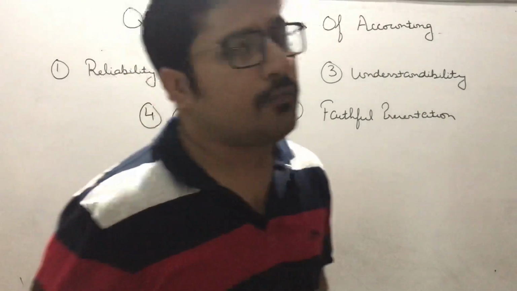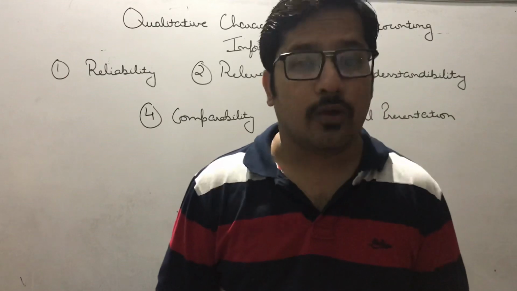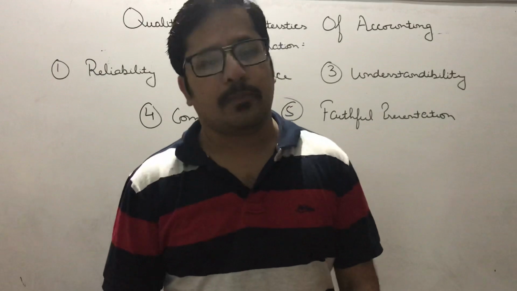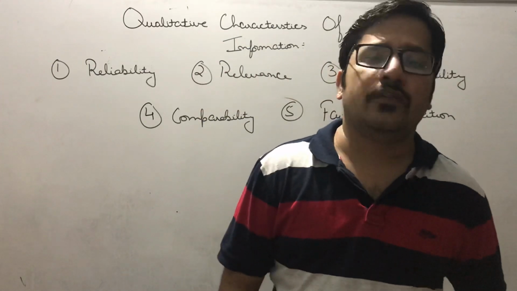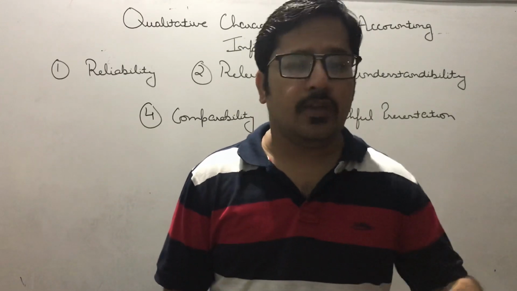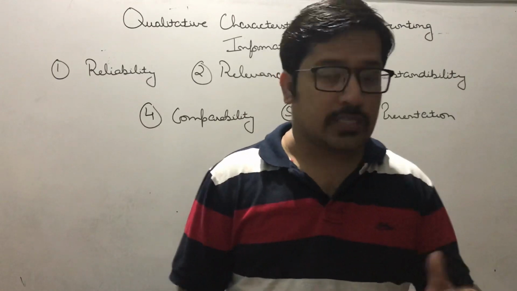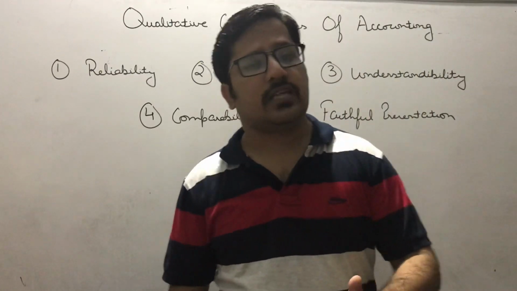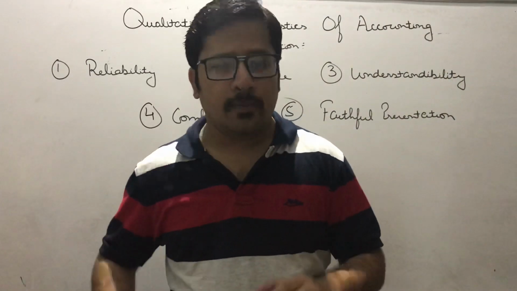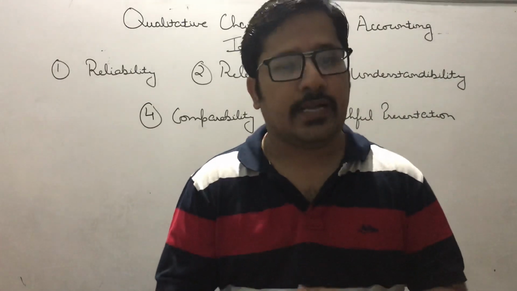Now beta, coming towards the fourth point, comparability. Look, accounts will be of no use if we cannot compare them. That's why the company law makes it mandatory, from 2013 onwards, that whenever any company prepares accounts, they will be on a consolidated basis. What does this consolidated basis mean? It will be of 2 years, that is previous year and current year, so that any person who is studying accounts, whether an investor, creditor, owner, management, whoever it is, will be able to compare the items of the previous year with those of the current year.